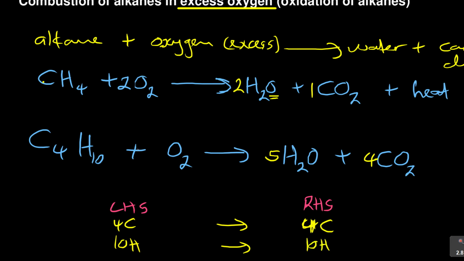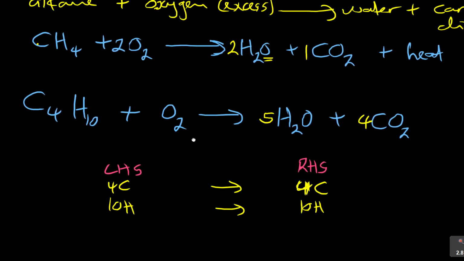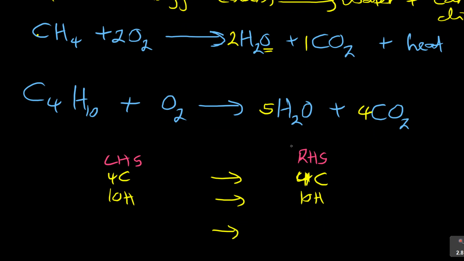So far so good. And then the last one, as I said, balance oxygen last. Look at your right hand side now, because the right hand side is balanced. How many oxygens? 5 times 1. So we have 5 oxygens. On my left hand side, it's 5 oxygen, because it's 5 times 1. You see, these two only affect hydrogen, so it's 5 times 1, which is 5 oxygen, plus 4 times 2 oxygen, which is 8. 8 plus 5 is what? It's 13. So you've got 13 oxygens.